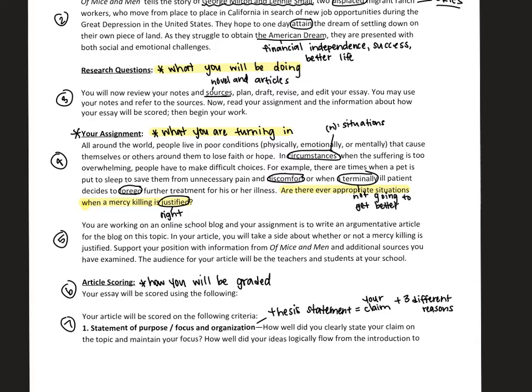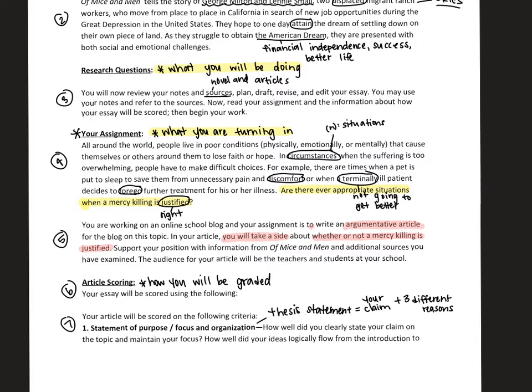So what I want to point out in this is your assignment is to write an argumentative article. That's the most important part. You will take a side, that means your opinion, about whether or not a mercy killing is justified. So do you think it's right? Do you think it's not right? And if you remember from Of Mice and Men, we had a couple of cases of mercy killing. We had Candy's dog, which Carlson shot in the back of the head, and we had Lennie, who George shot in the back of the head. Do you think that was the right thing to do? Is that an okay thing to do ever?